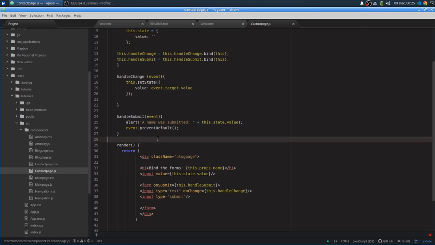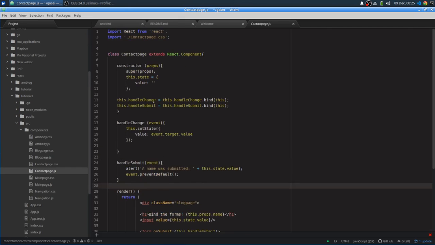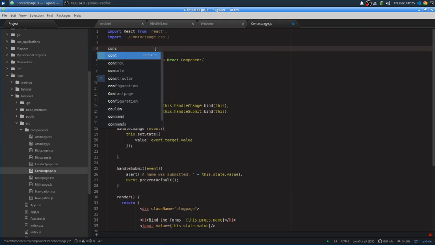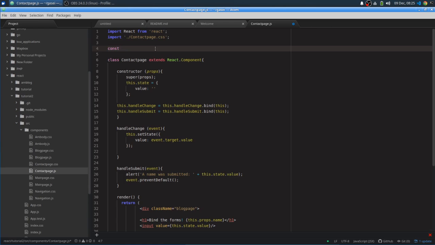We'll just do it right over here. The way you do this is we're going to say const, we'll call it myContext. You can call it whatever you want. And it's going to equal React.createContext. That creates the context object.